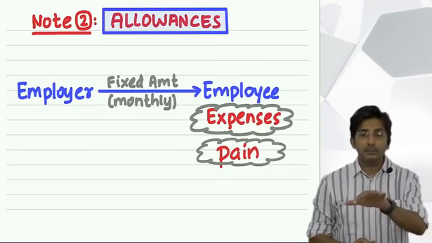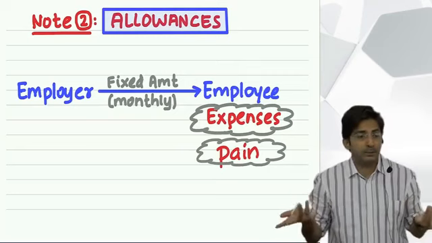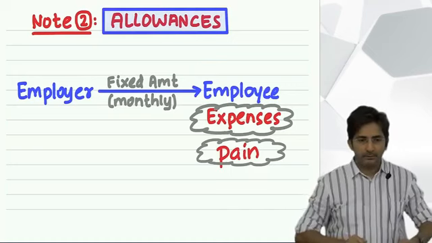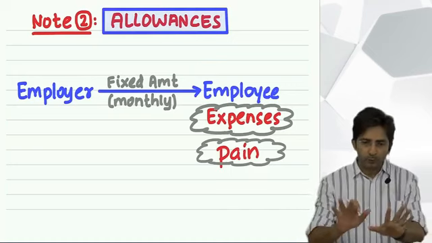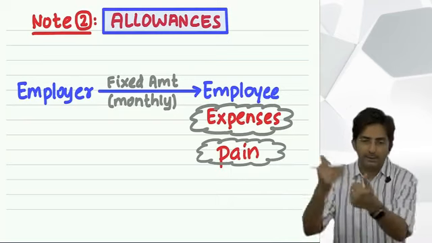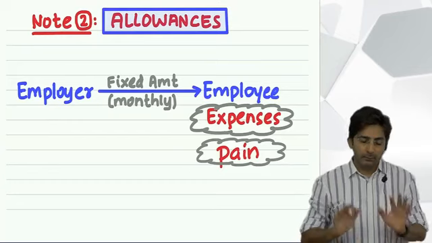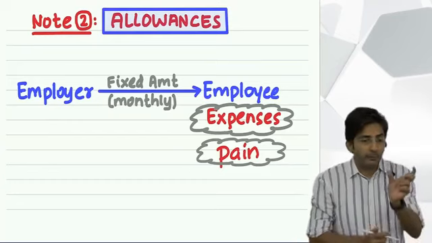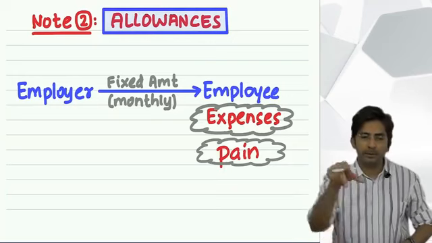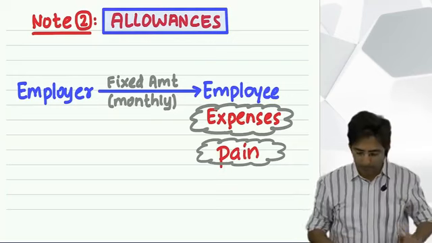And how much he has spent, we will not know as a student. It will be given in the question. In the question, they will give you how much he has received and also how much he has spent. And one thing is sure, what he has received will be a fixed monthly amount. But whatever he has spent, that actual amount they will give in the question. So see, for example, look.